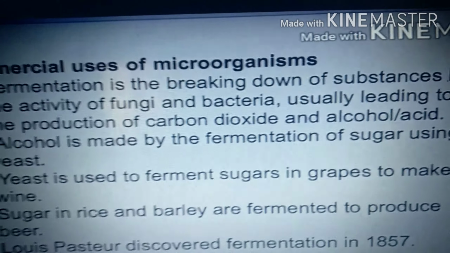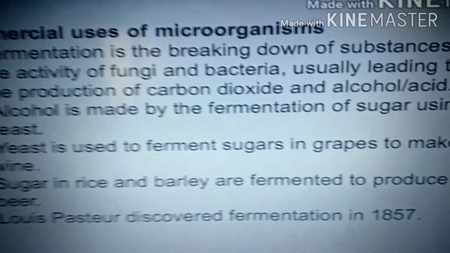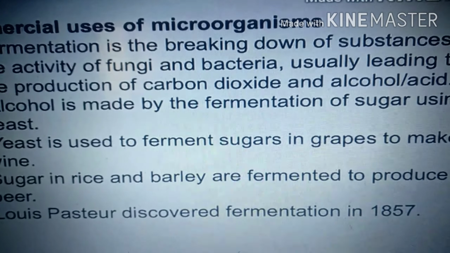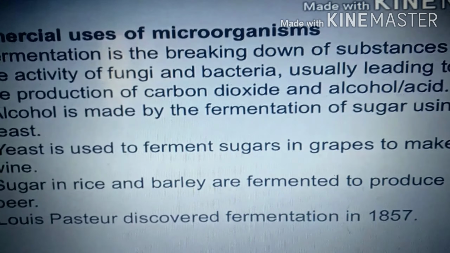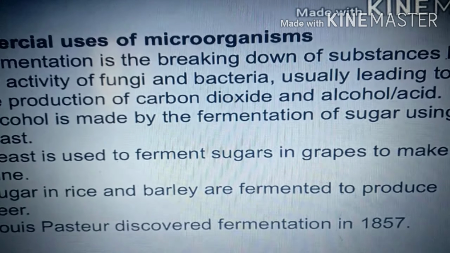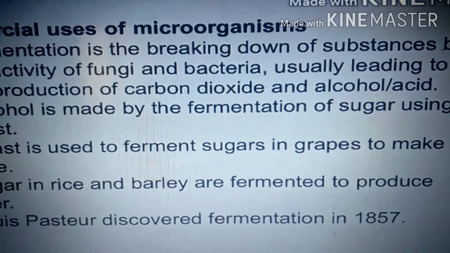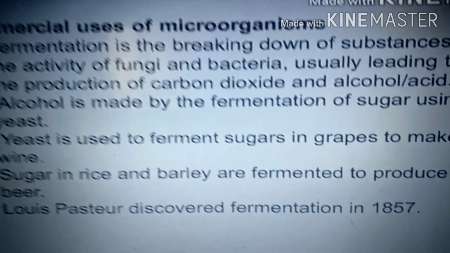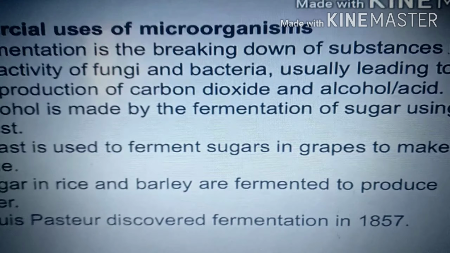So here fermentation, what does it mean? What do we mean by fermentation? As we studied just now, it is a process of breaking down of substances by the activity of fungi and bacteria, usually leading to the production of carbon dioxide and alcohol. Alcohol is made by what here, children? By the fermentation of sugar using yeast. Here yeast plays a major role in order to form alcohol by the process called fermentation.